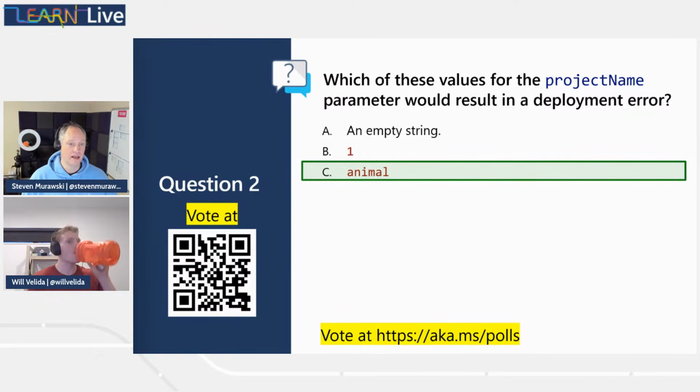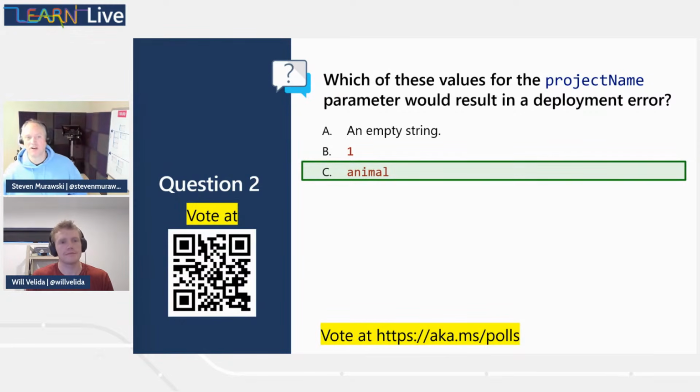So for question 1, we had 13 people all nail the right answer. Here we're split. There were 3 votes for empty string, 4 for 1, and 4 for animal. So it was a pretty even split there. Now I think we have, was it one more? We got one more question here.